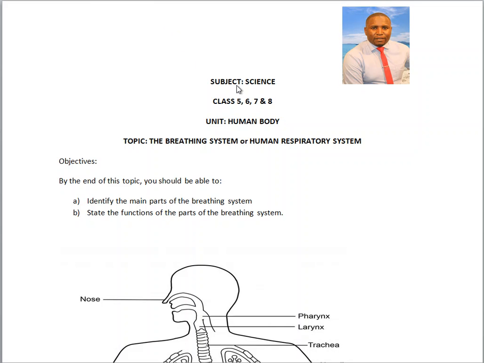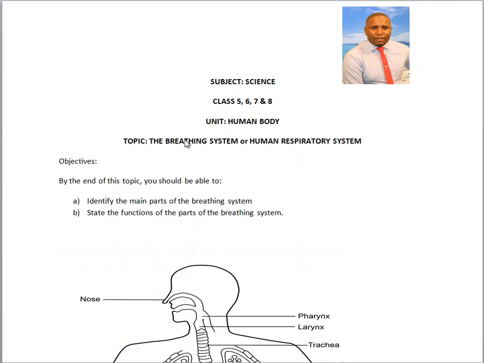Today, our subject is science, and what we are going to learn today can be used by pupils in class 5, 6, 7, and 8. So, this lesson is meant for class 5 and 6, but we welcome pupils from class 7 and class 8.